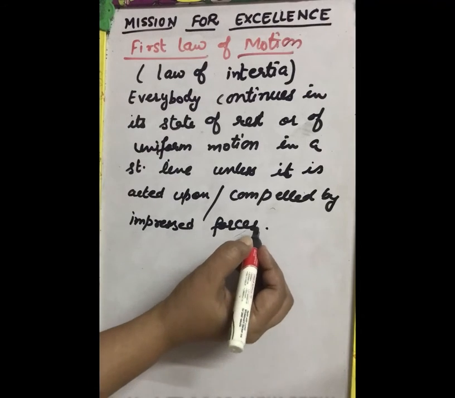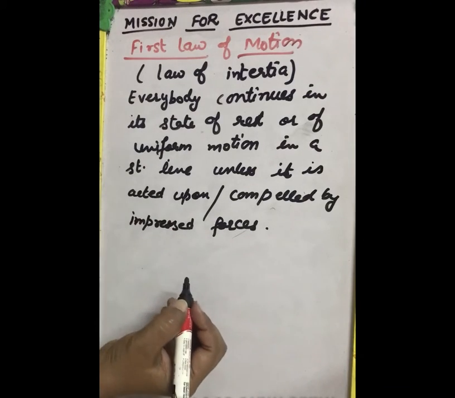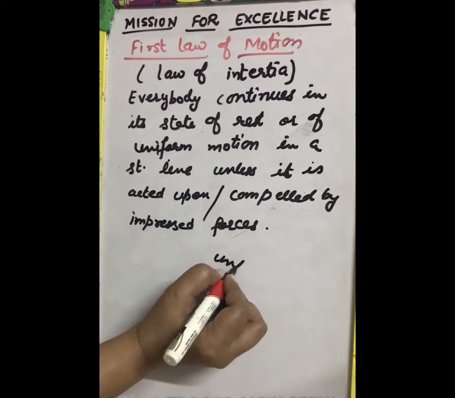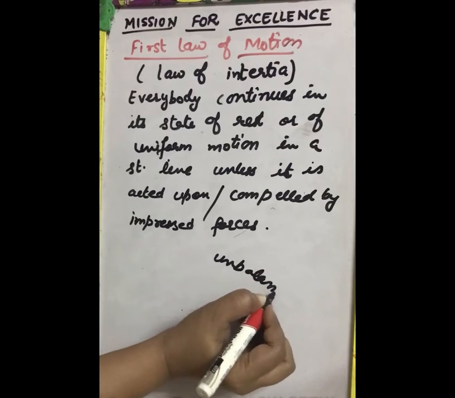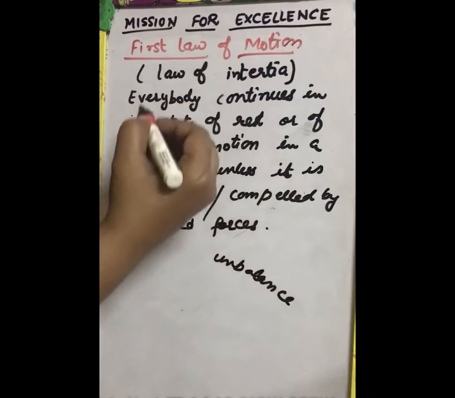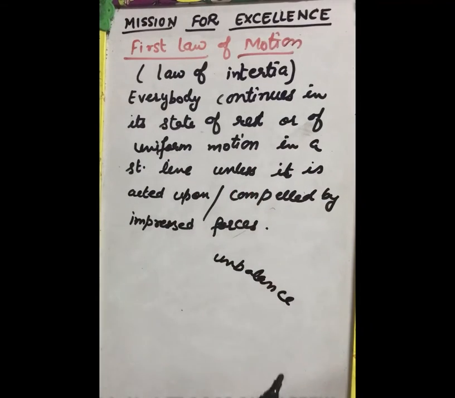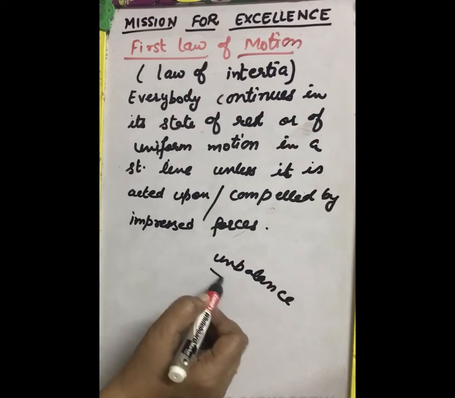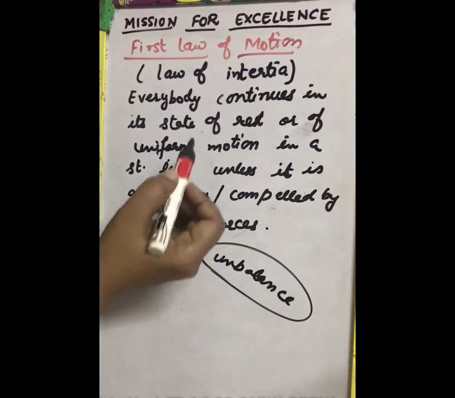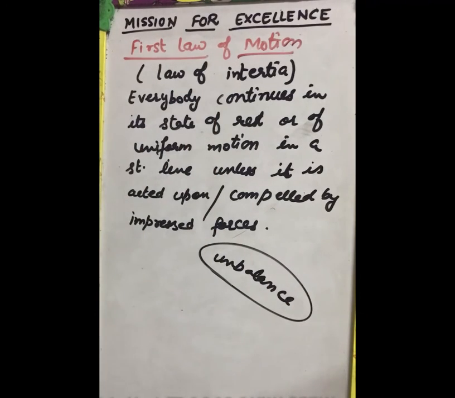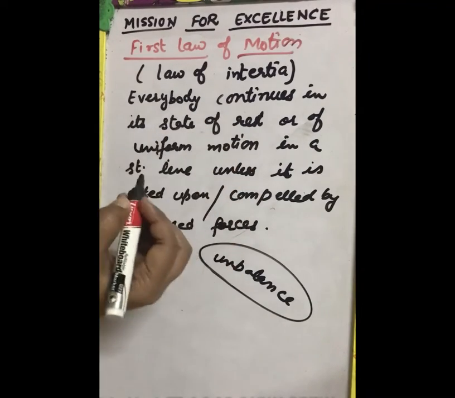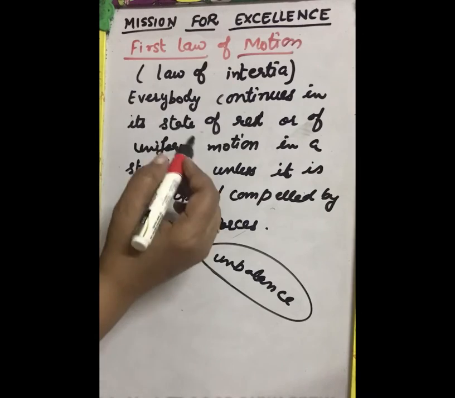So when the external forces, these impressed forces, are unbalanced. If these are balanced, then the state of motion will remain the same. But if these impressed forces are unbalanced, only then it can change the state of motion. So this is the first law. According to this law, a force is necessary.